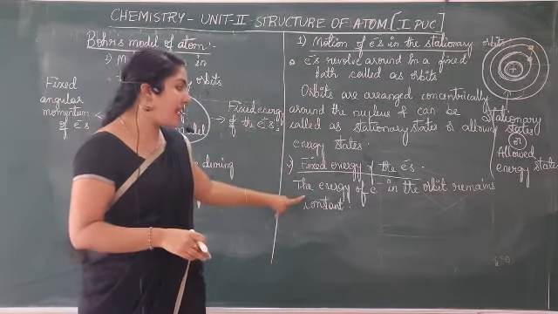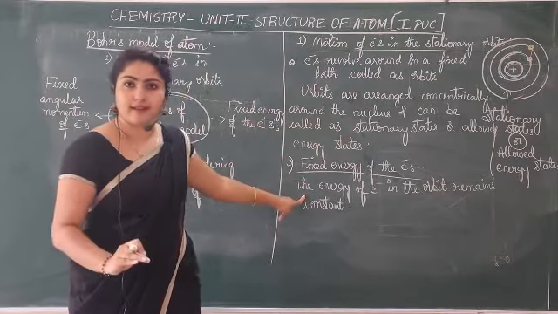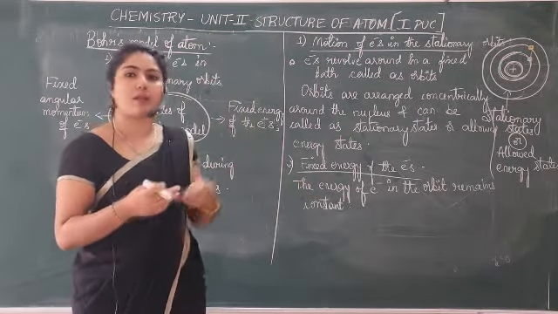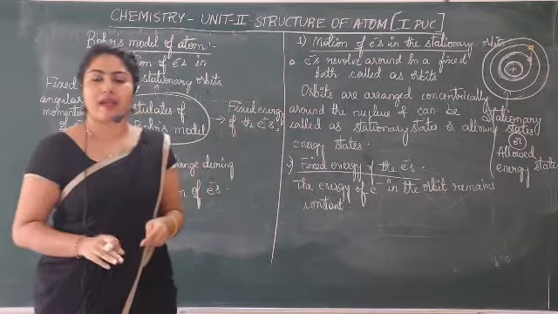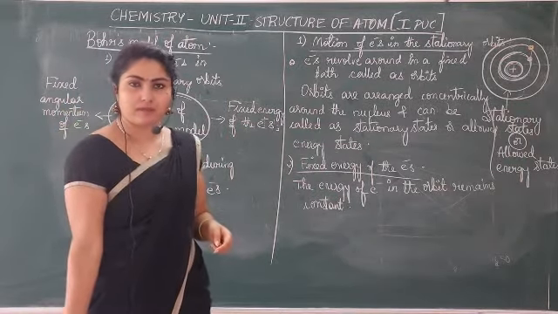That means the energy of electron in the orbit remains constant. It will absorb energy, go up, and then while coming back it will give that energy away and come back. That means there is no change in the energy of the electron.